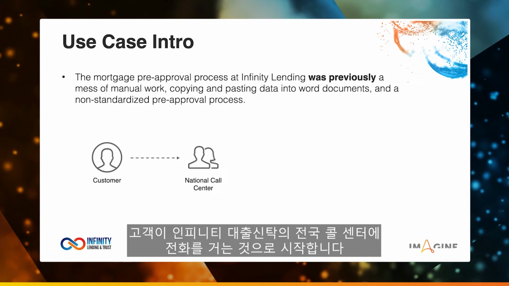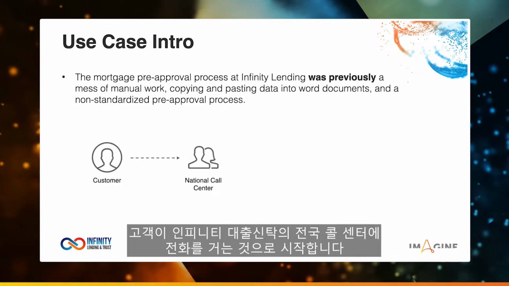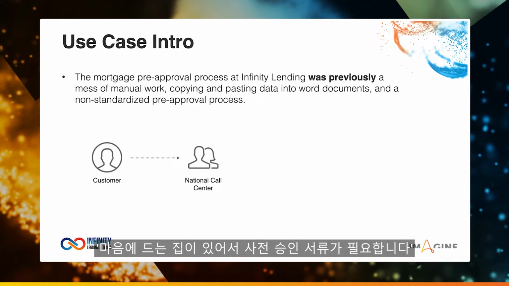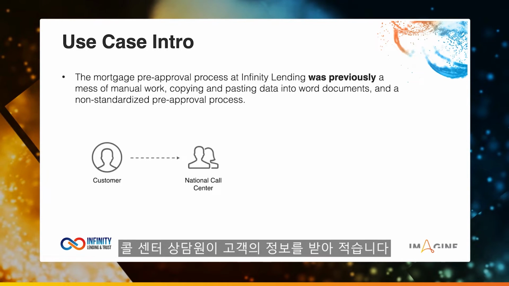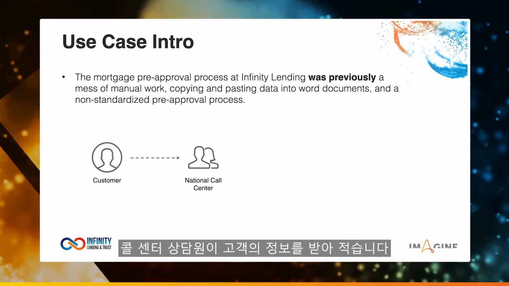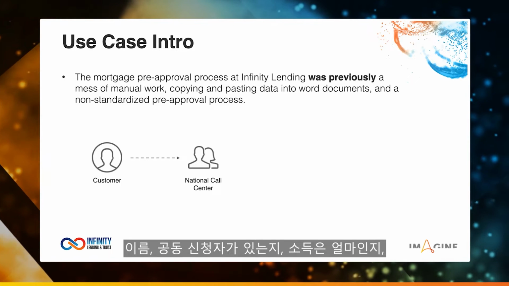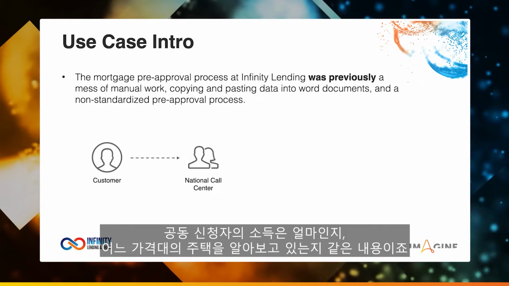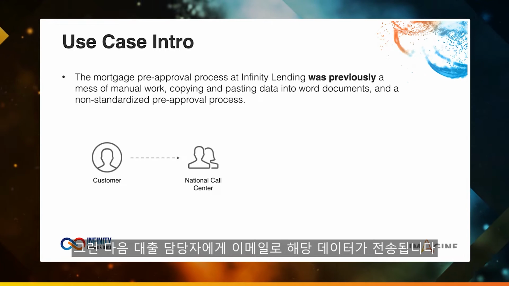So it starts off with a customer who might call the national call center for Infinity Lending and Trust, saying, hey, I'm about to start looking at homes. I want to be able to make an offer on a home. I need a pre-approval letter to be able to do so. That call center representative would take down the information from that customer: their name, are they going to have a co-applicant, what their income is, co-applicant income, what price range they're looking at for homes, things like that. That data would then be emailed off to a loan officer.